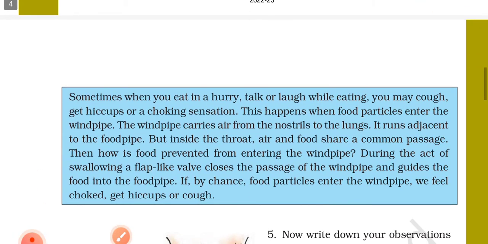Sometimes when you eat in a hurry, talk or laugh while eating, you may cough, get hiccups or a choking sensation. This happens when food particles enter the windpipe. The windpipe carries air from the nostril to the lungs. It runs adjacent to the food pipe. But inside the throat, air and food share a common passage.